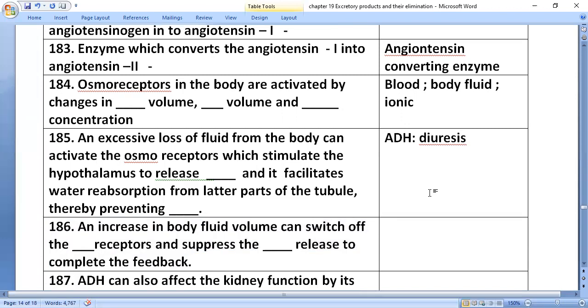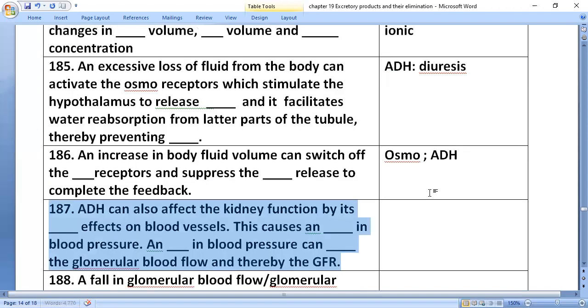An increase in body fluid volume can switch off the osmoreceptor and suppress the release of ADH, antidiuretic hormone. When water is more, we don't want ADH.